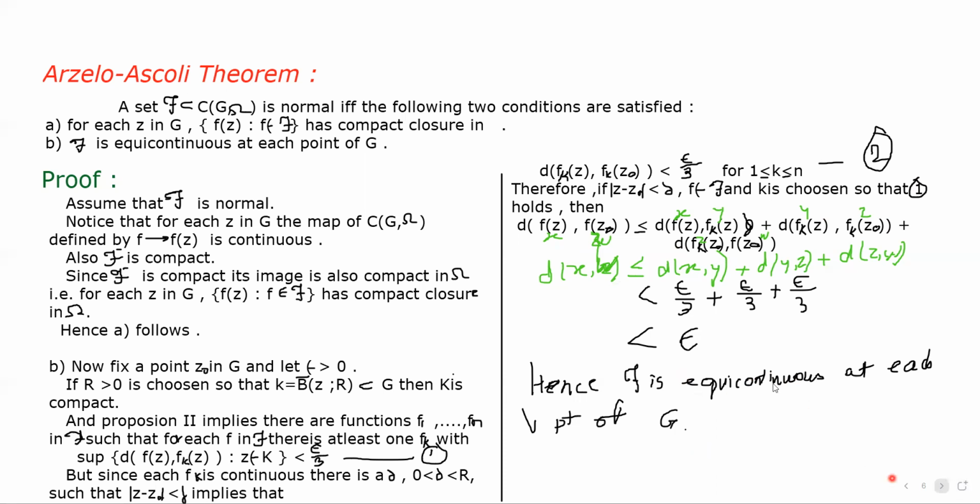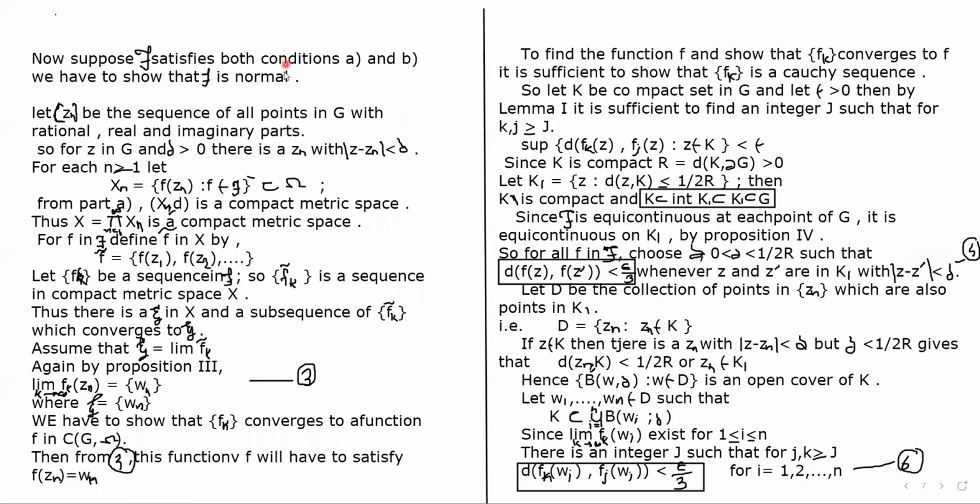Okay, for the converse, we assume that script F satisfies both conditions A and B, and we have to prove that script F is normal. For this, we consider a sequence Zn with rational real and imaginary parts, which means that for every Z in G and delta greater than 0, there is a Zn with mod of Z minus Zn less than delta.